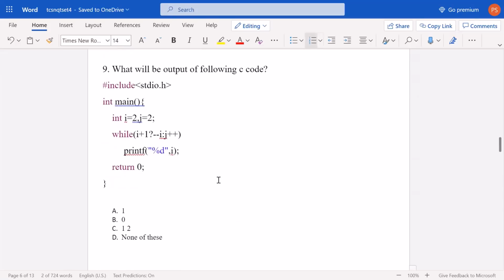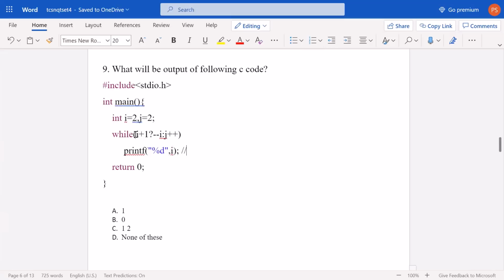Okay, now we have our ninth question of this video. What will be the output of the following C code? int main, i is 2, j is 2. Okay, this also you should see carefully. Now see what is happening.